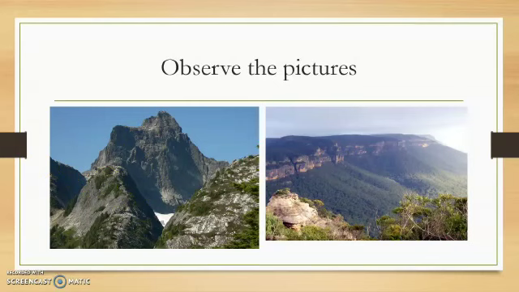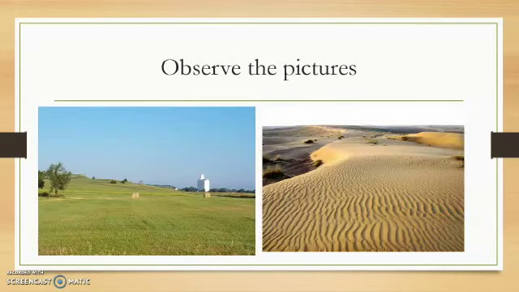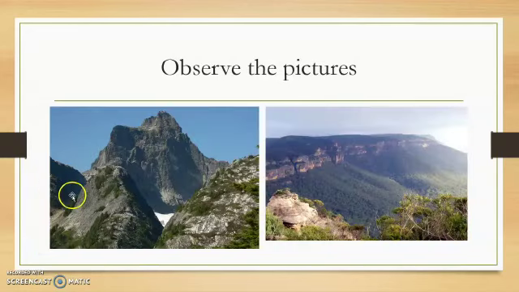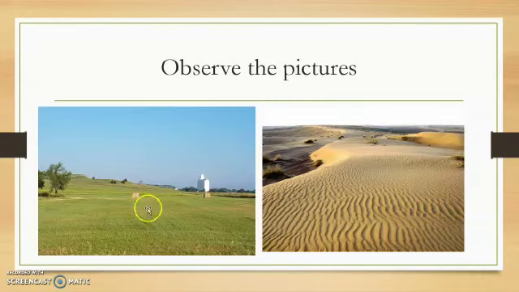Observe them. And the next picture I am going to show you. What is this one? What kind of land do we call this? And what is this land? India is called a land of great diversity, meaning different kinds of lands are there in India. Now I have shown you four kinds of lands. This is the first kind and this is the second kind. In the next picture, this is one kind of land and this is another. But what are the names of these lands?